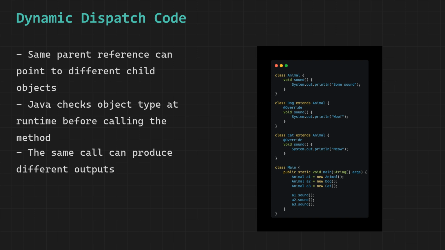The reference type is the same in all three cases, but the actual object type is different, and that is what determines which version of sound runs at runtime. This is exactly what dynamic method dispatch means. There is one important restriction to remember. Through an animal reference, you cannot call methods that are specific to dog or cat, such as bark. The reference type controls what methods you are allowed to call. But for methods that have been overridden, the actual object always decides which version runs.